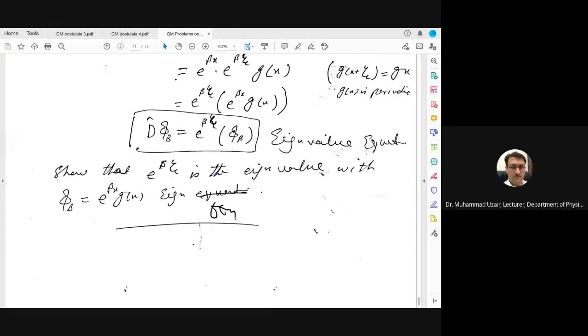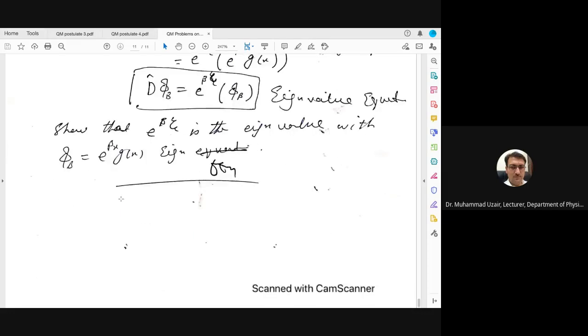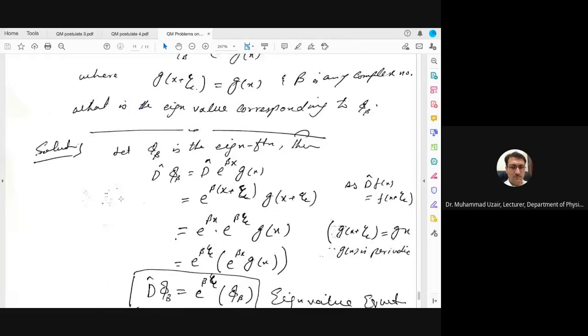So that is the eigen equation now, and it has the same eigenfunction psi of x, and the eigenvalue is e power beta into zeta. Show that e power beta zeta is the eigenvalue with this eigenstate. So this is the problem.